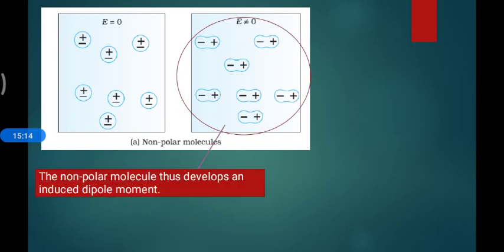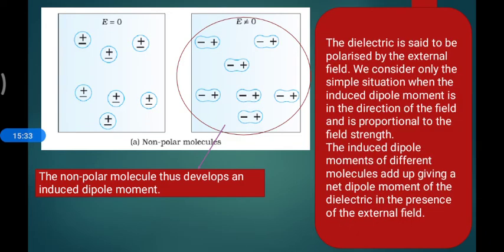So this non-polar molecule does develop an induced dipole moment. Why? Because now we have separated charges, and separated charges always generate a dipole moment. So you can see that small dipoles are now present inside the molecules.